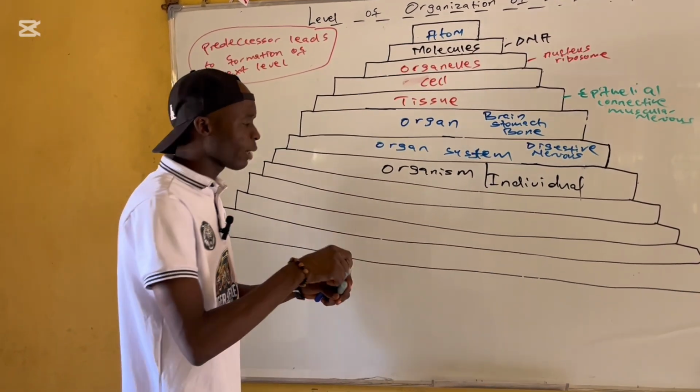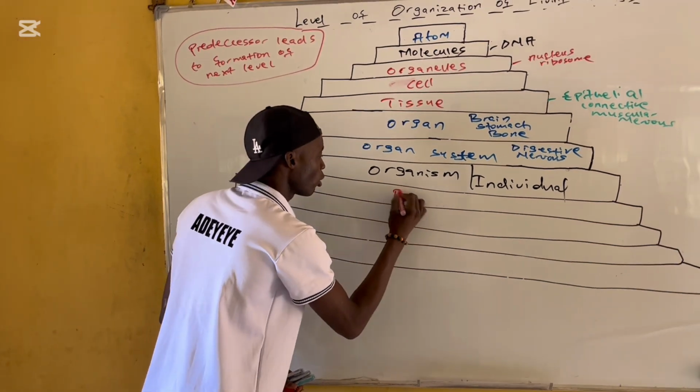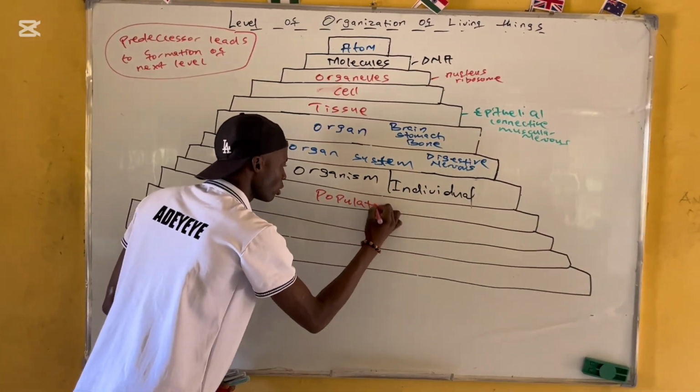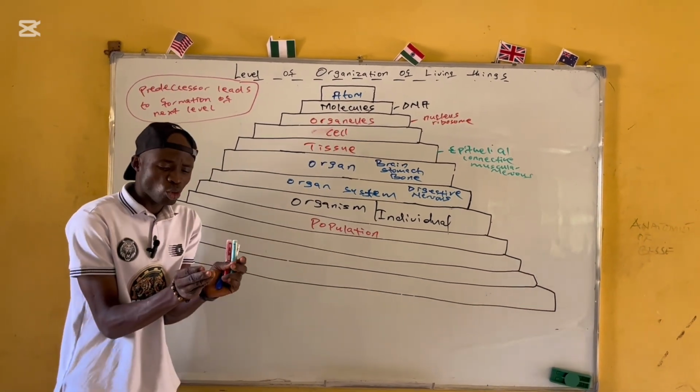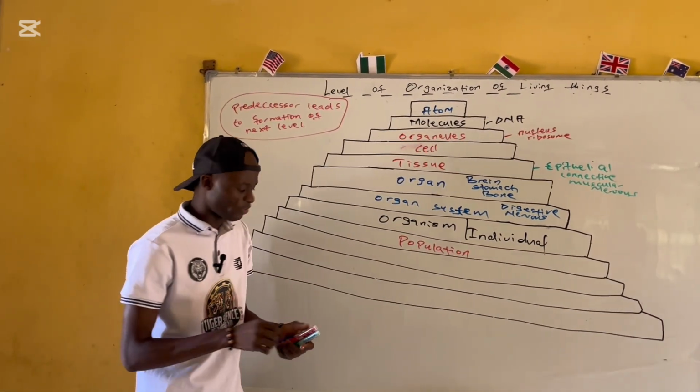So when organisms come together, what are they going to form? A collection of some organisms forms what? Population. You see that they form what? Population. A population of two or more organisms. So when I say population, a population is a collection of two or more organisms residing in a specific environment.